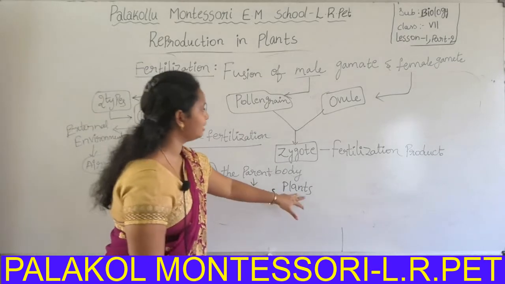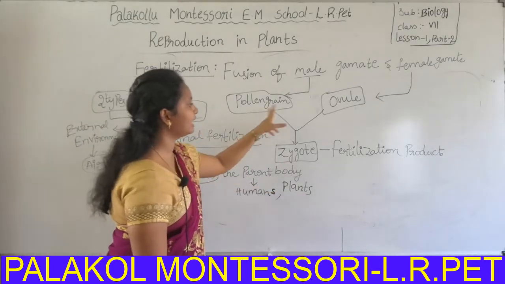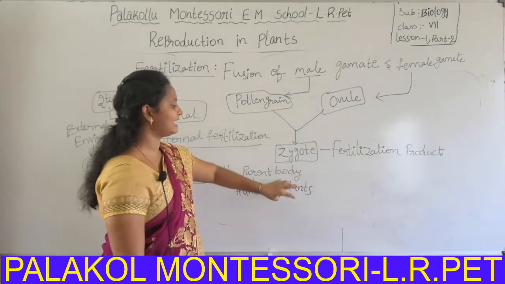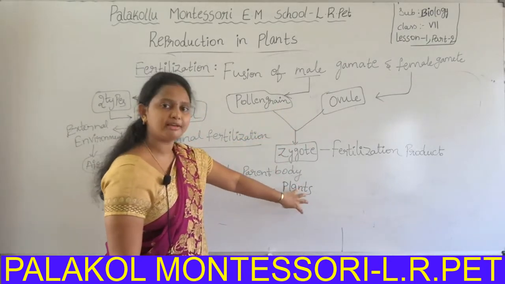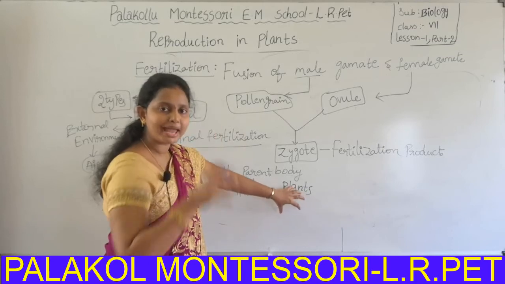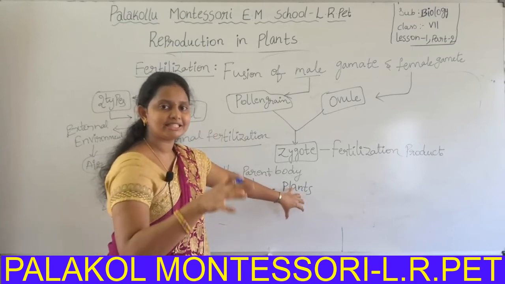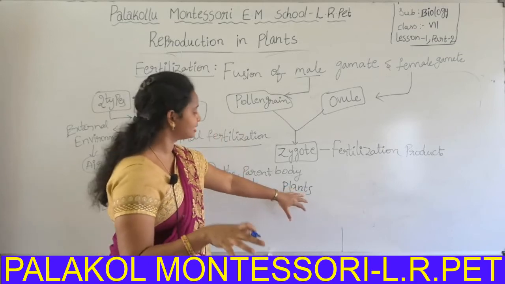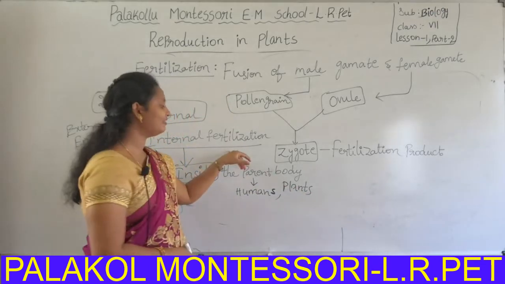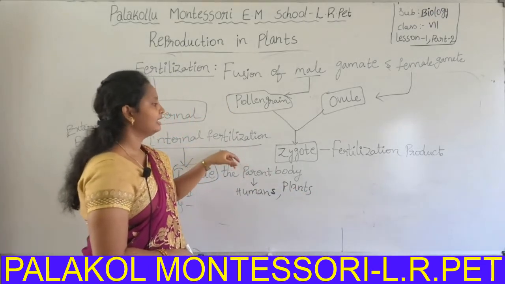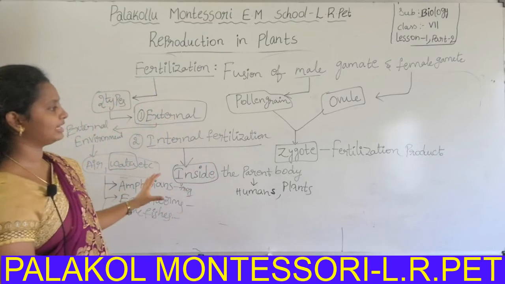So in the plant body also, pollen grain and ovule fuse inside a female flower present in a plant. So fertilization occurs inside the plant, that's why it is related to internal fertilization. Okay, this is about the types of fertilization.